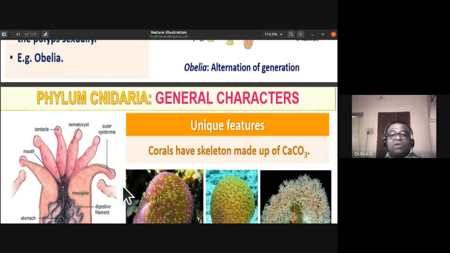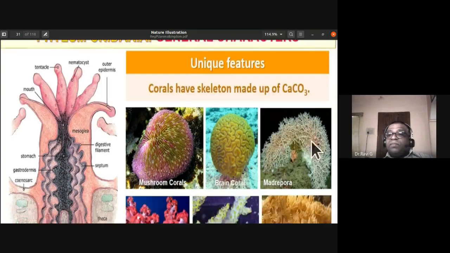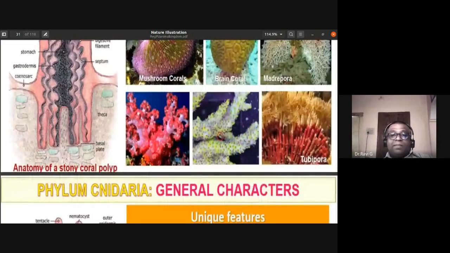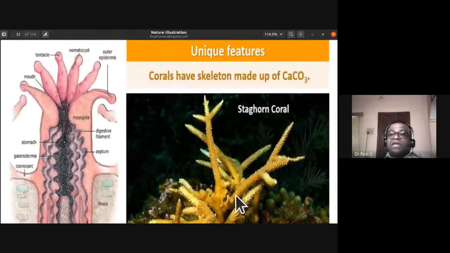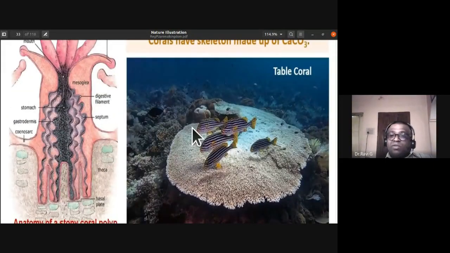These diagrams are not required. So these are the different types of corals like mushroom coral, brain coral. They just look like the folds of it. Madrepora, then Tubipora. These are all different types of corals. So corals have the skeleton made up of calcium carbonate. Staghorn coral, they just look like the horns of a stag. Then you have the stable coral.